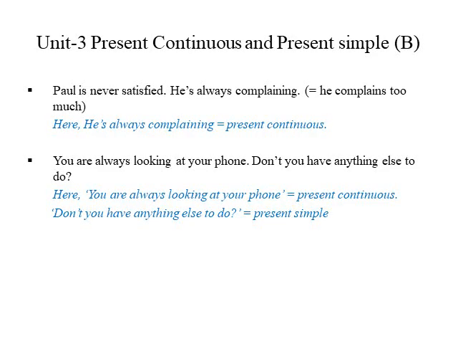Paul is never satisfied. This is present simple. But Paul is never satisfied, he is always complaining. This is present continuous. He is always complaining. Present continuous: always, verb and ing.